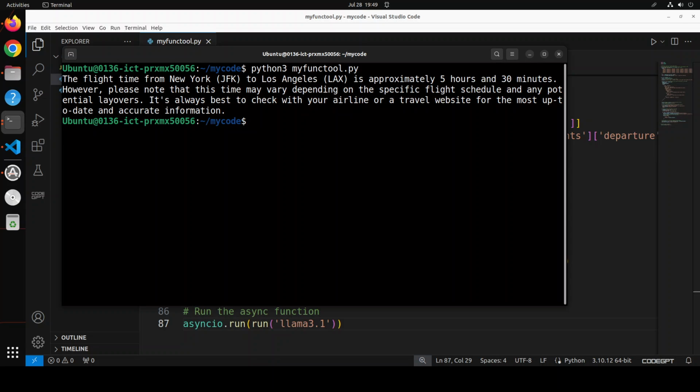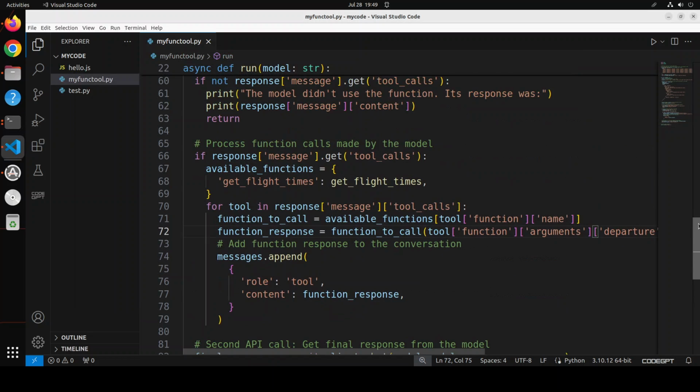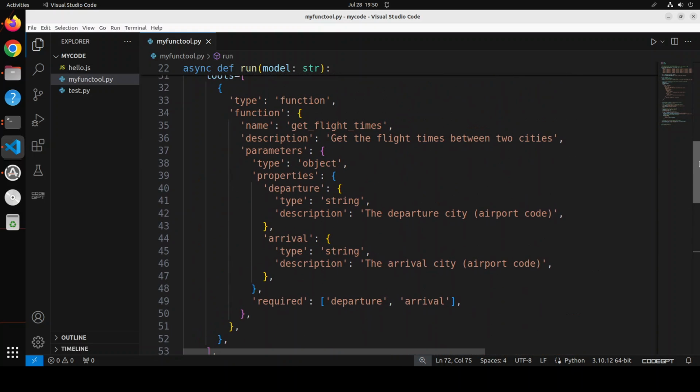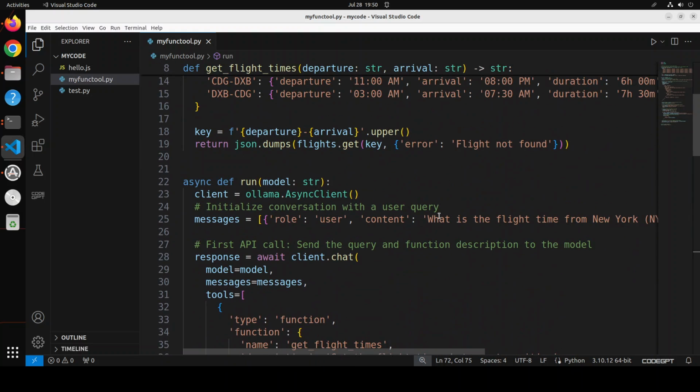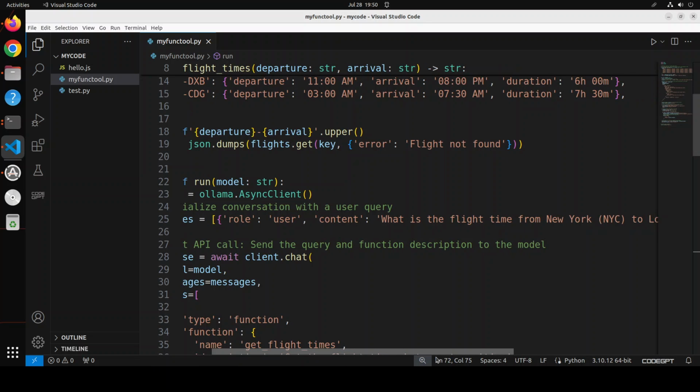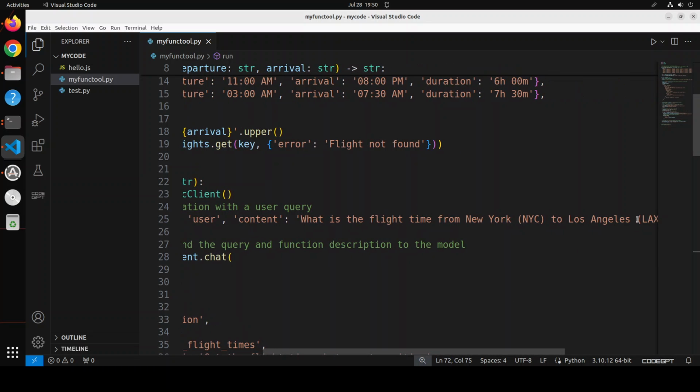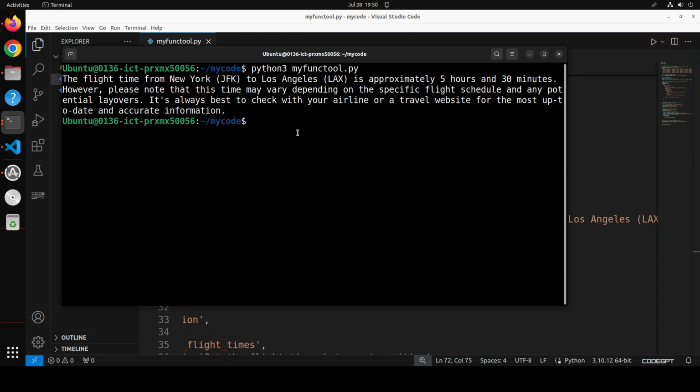There you go. So it's all running locally, very quick. The user asks a question. If we just go back above a little bit more, this was the user's question: what is the flight time from New York to LA? And then this is where it responded that New York to LA is approximately this. Please note that this time may vary.